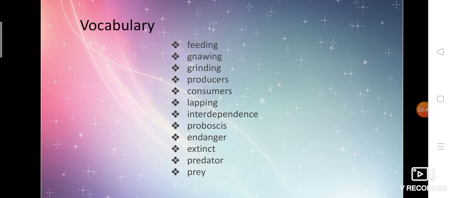The next word is producers. Producers means one who produces. For example, plants are generally called producers. Why? Because plants alone make their own food. We human beings and animals all depend on those plants, isn't it? We are not able to make our own food. We depend on either plants or animals. So plants are called producers because they prepare their own food.